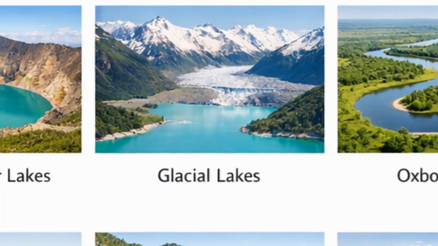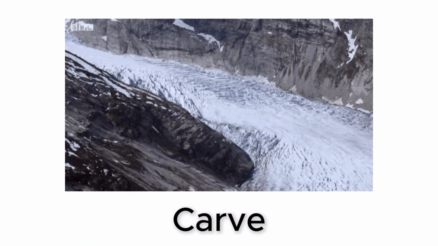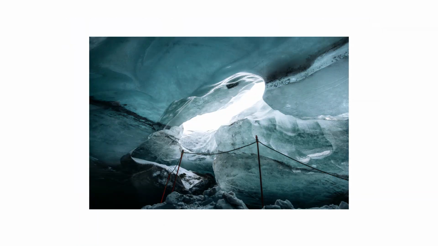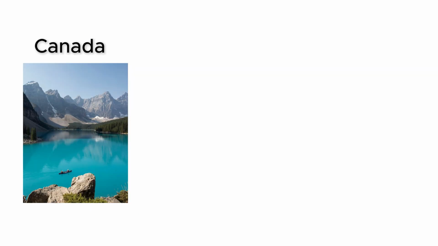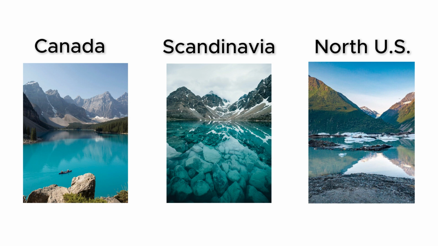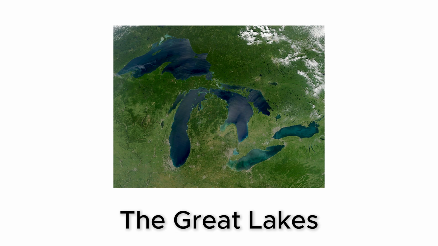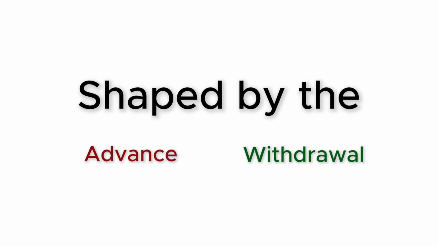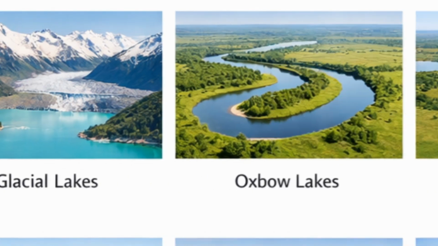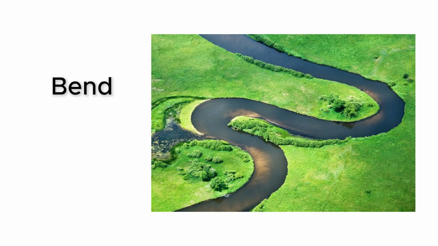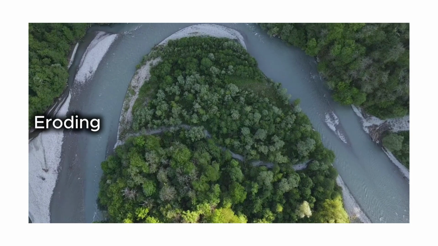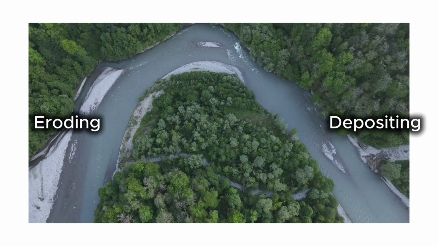Glacial lakes. Moving glaciers carve and scrape the land beneath them, and when they retreat, the hollows they leave behind fill with water. Much of Canada, Scandinavia, and the northern United States is dotted with lakes formed this way at the end of the last ice age. The Great Lakes of North America are largely glacial in origin, shaped by the slow advance and withdrawal of enormous ice sheets.